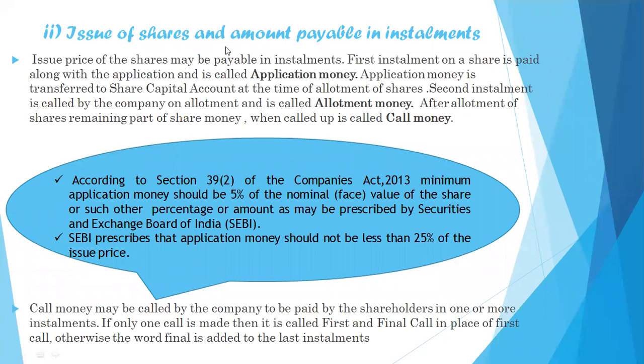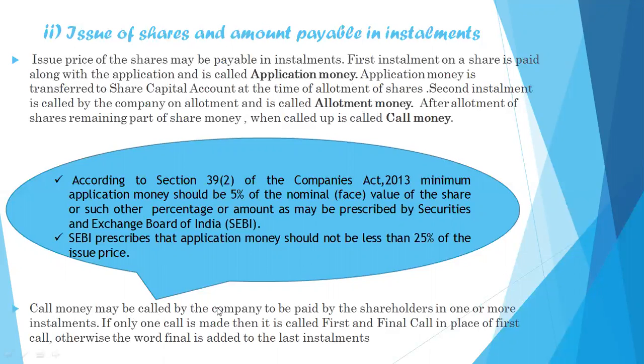So, issue of share and the amount payable in installment. When shares are issued for cash and the amount is not received in lump sum, but is received in installment, in this case the first installment is called application money. And then after this the amount is transferred to share capital account. After that, the second installment is called up by the company, which is called allotment money. And then after that the different calls are called up, which are known as first call or second call or third call, as the case may be.